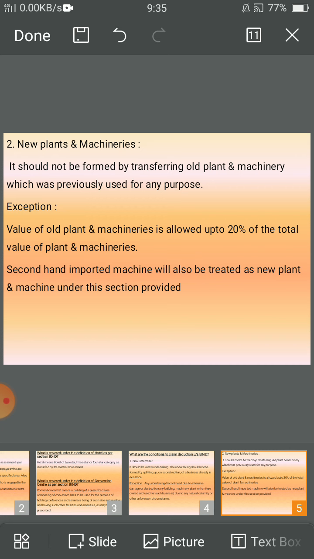Second-hand imported machine will also be treated as new plant and machine under this section, provided: first one, such plant or machinery was not used in India prior to installation; second, plant or machinery is imported into India; third, deduction of depreciation on such plant or machinery has not been allowed for any period prior to installation.